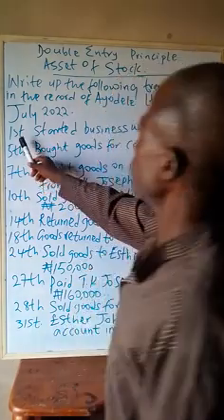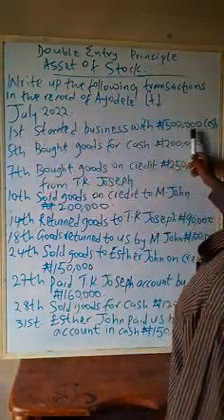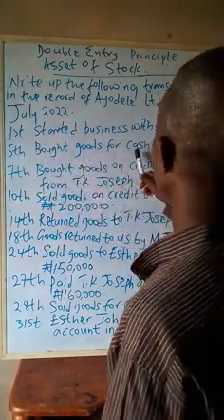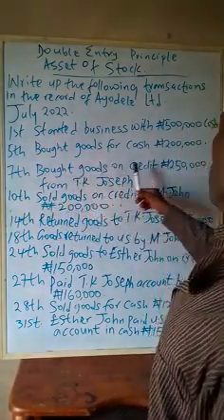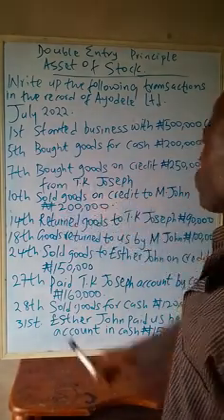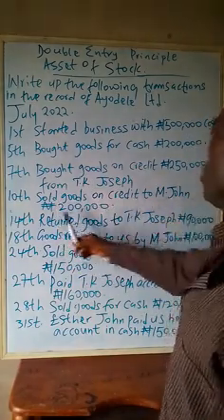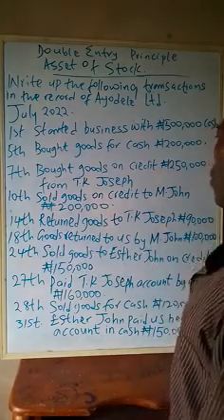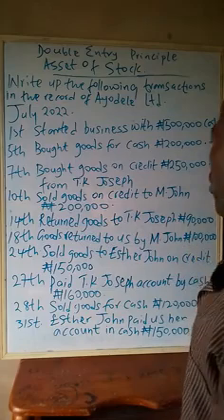July 2022. On the 1st, started business with 500,000 naira cash. On the 5th, bought goods for cash, 200,000 naira. On the 7th, bought goods on credit, 250,000 naira from TK Joseph. On the 10th, sold goods on credit to M. John, 200,000 naira. On the 14th, returned goods to TK Joseph, 90,000 naira.